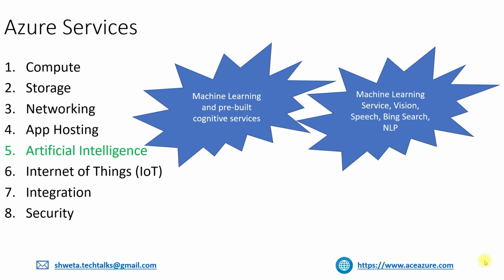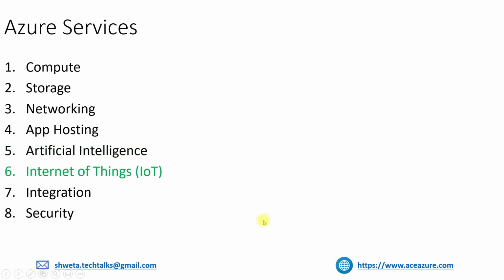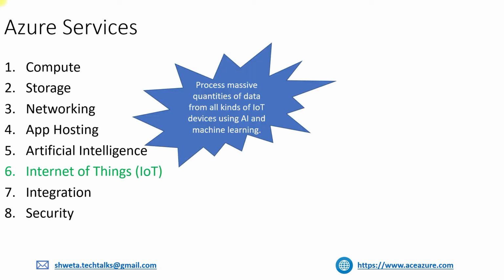in this category. The next category of Azure service is a very exciting category, Internet of Things or IoT. So basically, Azure empowers us to quickly build, deploy, and secure scalable IoT applications using the comprehensive IoT portfolio which Azure provides us. It allows us to build applications where we can process massive quantities of data from all kinds of IoT devices, and along with AI and machine learning, we can build applications at a much faster rate to improve the